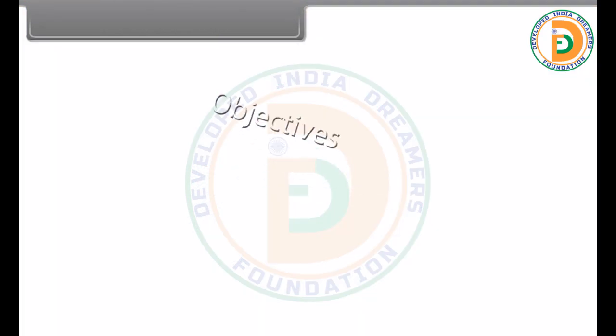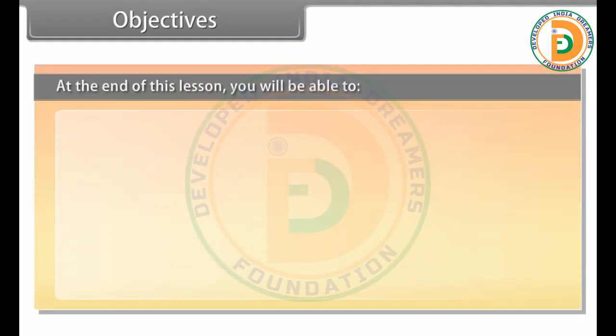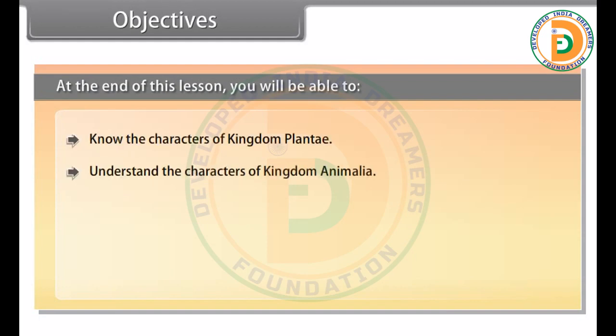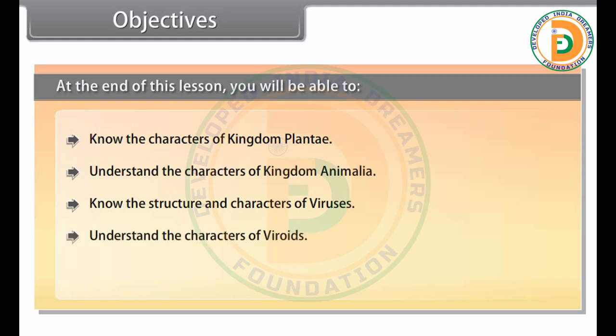Objectives. At the end of this lesson, you will be able to know the characters of kingdom Plantae, understand the characters of kingdom Animalia, know the structure and characters of viruses, understand the characters of viroids, know the structure, characters and functions of lichens.